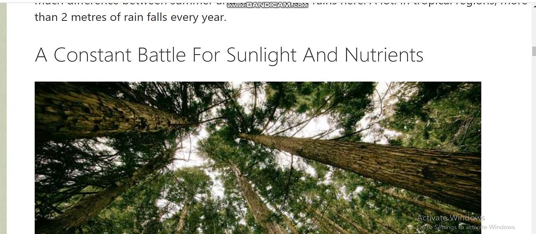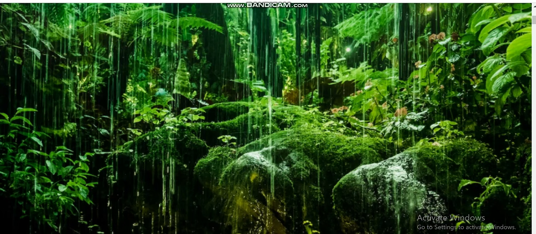Right, you can also see this picture again. If you check very closely, you're going to see that in equatorial rainforest, there is the evergreen forest. Why evergreen forest?